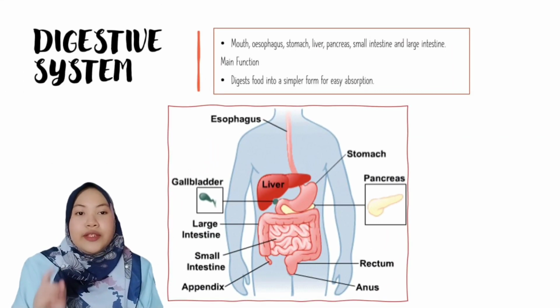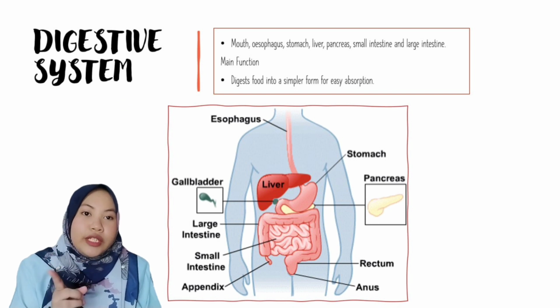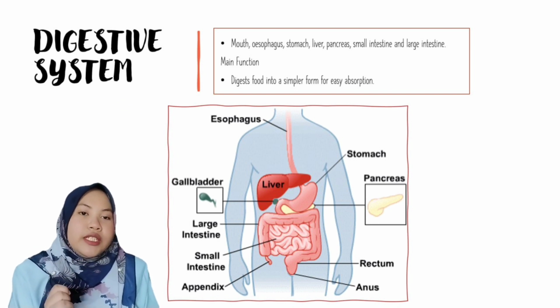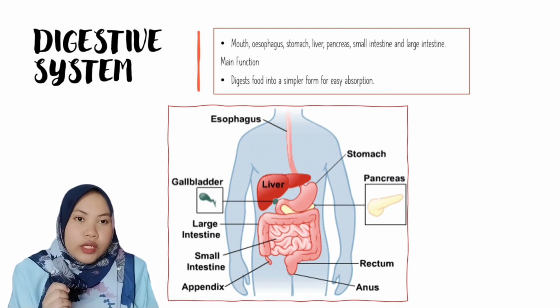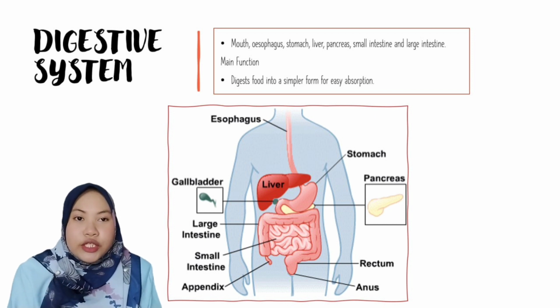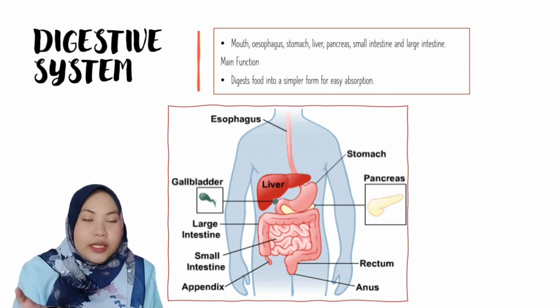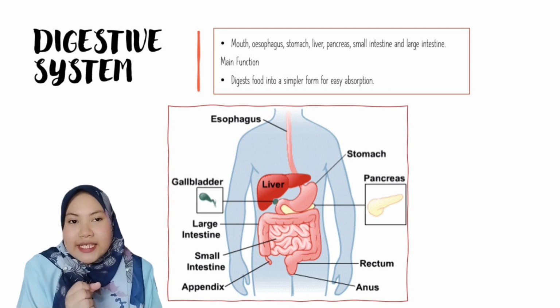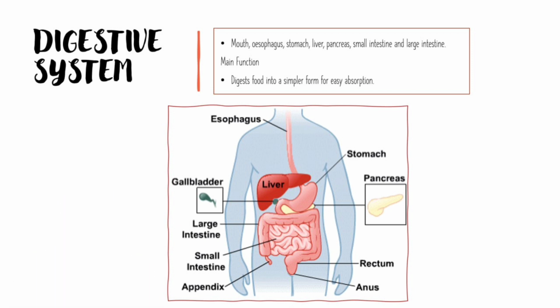Next, we have the digestive system. The main function of the digestive system is to digest food into a simpler form for easy absorption. In the digestive system, we have the mouth, esophagus, stomach, liver, pancreas, small intestine, and large intestine.